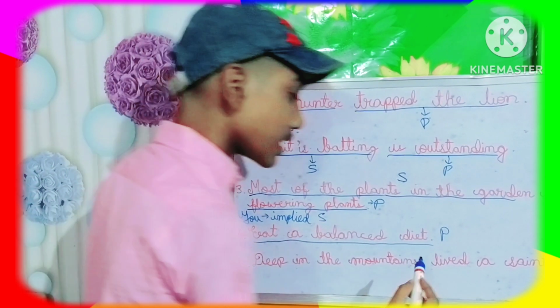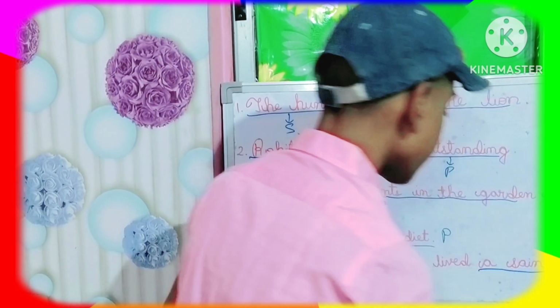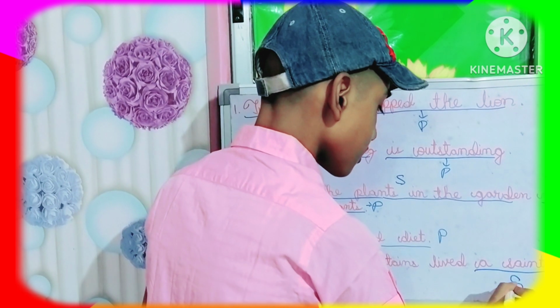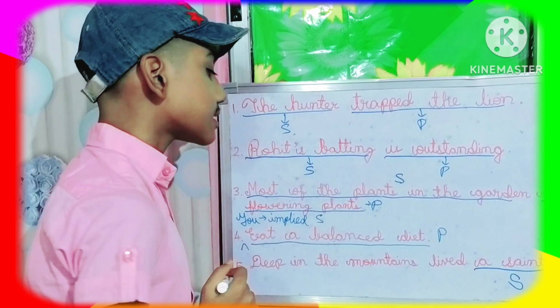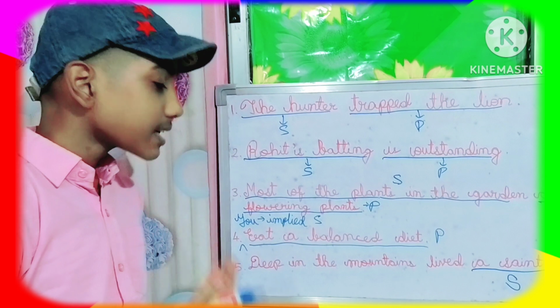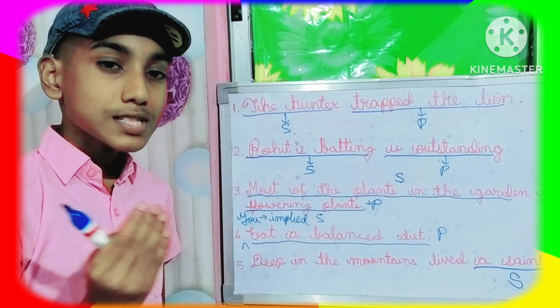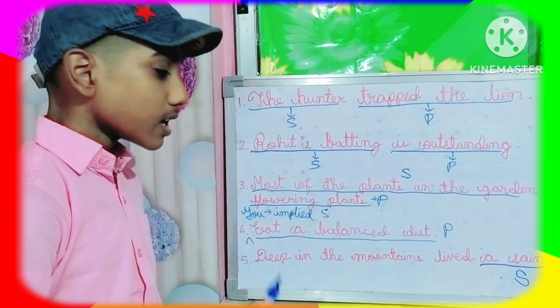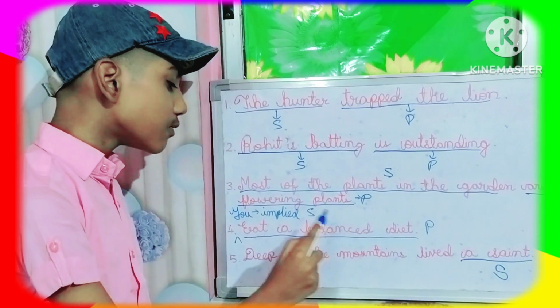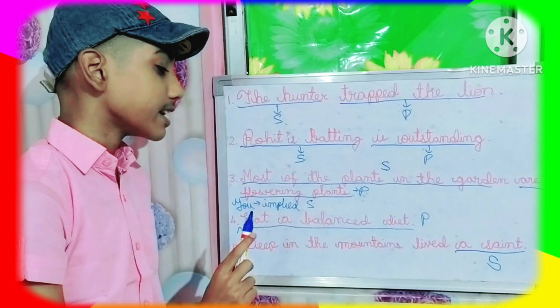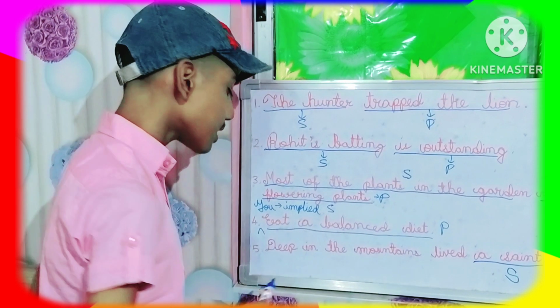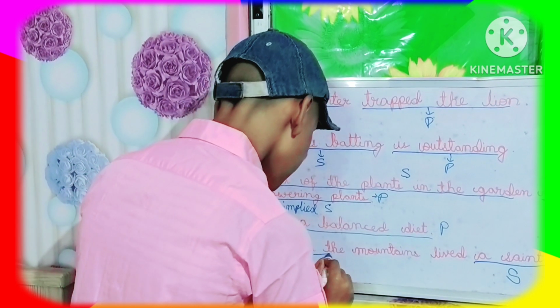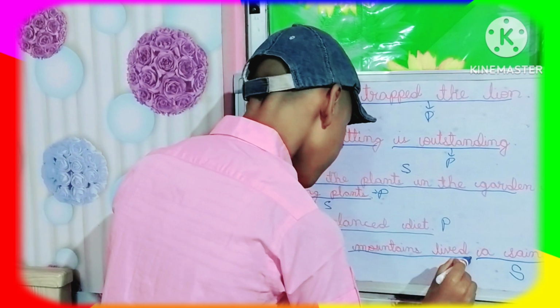So here we are getting the answer, a saint. So here a saint is the subject. Means in some exceptional sentences, subject comes at the end and predicate comes before the subject. So who lived deep in the mountains? A saint. So here a saint is the subject and this one is the predicate.